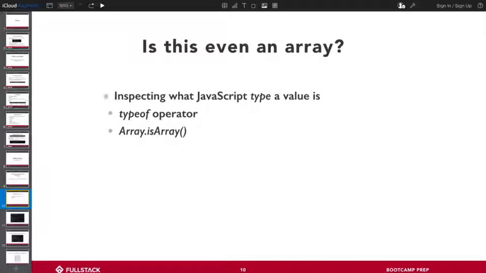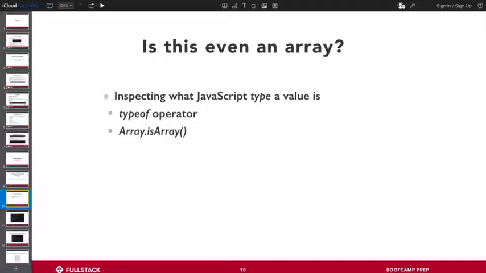But if I wanted to check to see if something is an array or not, there are two ways to do this. One of them I like more than the other. The two are the typeof operator, and the Array.isArray operator. I think you asked a question earlier, does the expression always have to evaluate to a number? And I said that all arrays are objects. If I pass an array into the typeof operator, it won't tell me that it's an array the way we humans talk about it. It will say it's an object, in the sense that it can have other keys and other values. So typeof is one way to do it, but it's not precise.